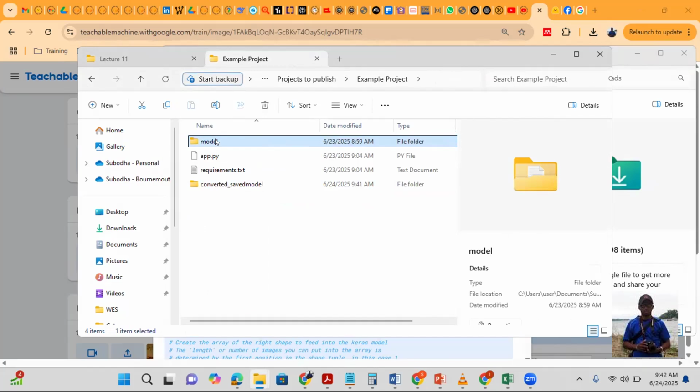So there, now this model, again, there is an older version. So I'm going to name it as one. So this is the new model.